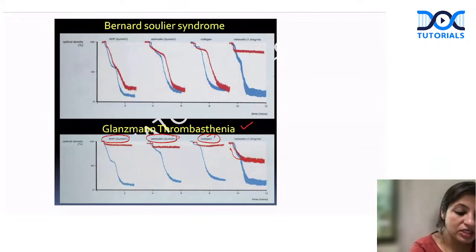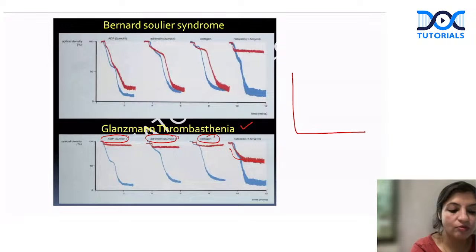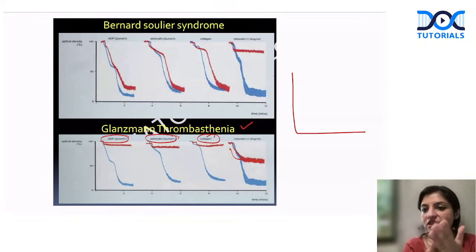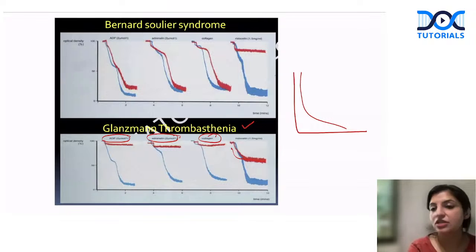Whenever we look at aggregation, normally once the platelets are there in the solution, this solution is turbid. But once the clot is formed, the solution becomes clear. So optical density falls. That means the clot is forming. So when the clot is forming with the ADP also, adrenaline also, collagen also, these blue lines are the controls and red ones are the patients. So can you see these red ones are the patients? There is aggregation occurring with ADP, adrenaline and collagen, but there is no aggregation. That is, the optical density is not decreasing with ristocetin.